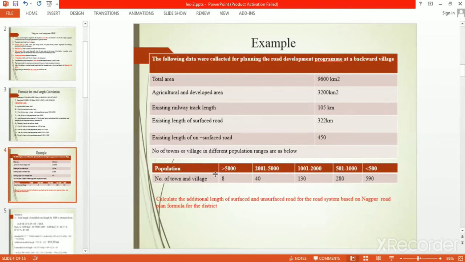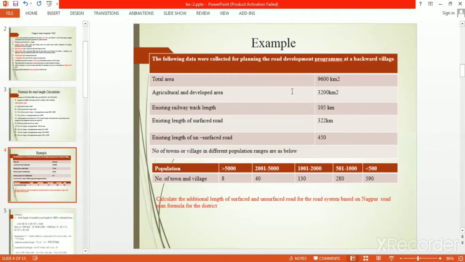And this is the population distribution as we require in the formula. The number of towns and villages having population greater than 5000 is 8, and the number of towns having population 2000 to 5000 is 40, with population 1000 to 2000 is 130, 501 to 1000 is 280, and less than 500 is 590. Now what is the requirement? Calculate the additional length of the surfaced and unsurfaced road for the road system based on the Nagpur road plan formula for the district.